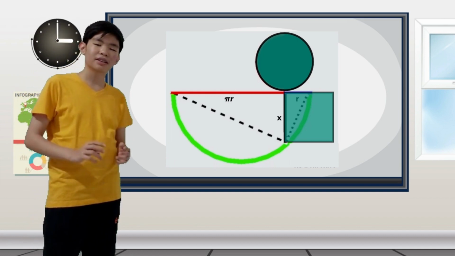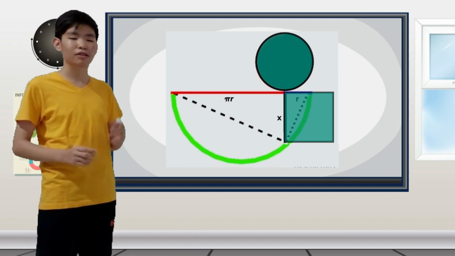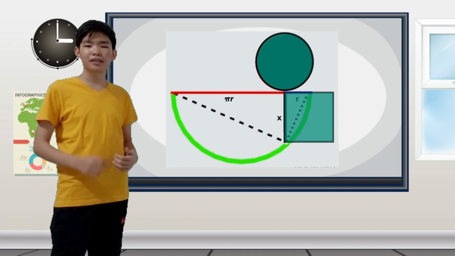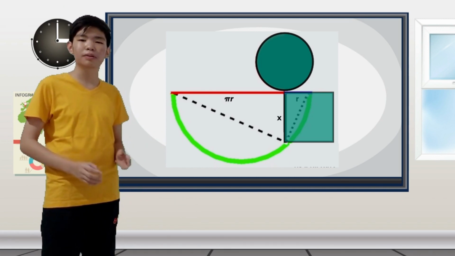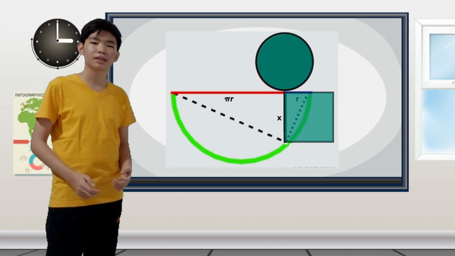But alas, the rules state that we have to draw the construction using a straight edge and compass only, and therefore the problem still remains unsolved.